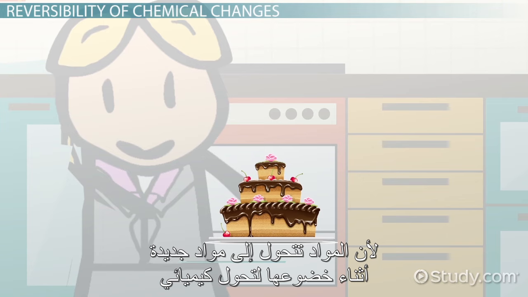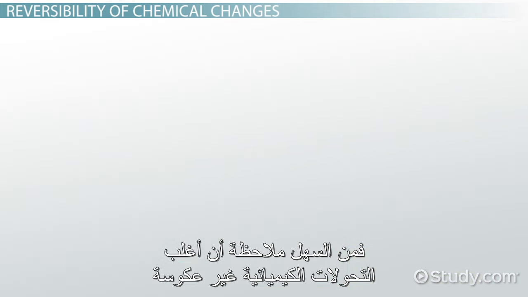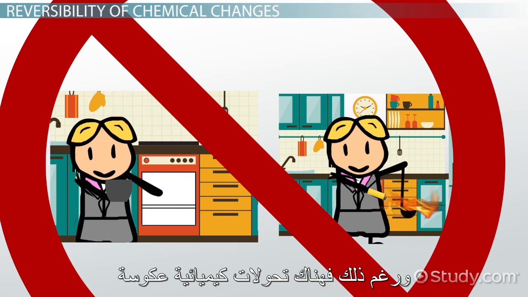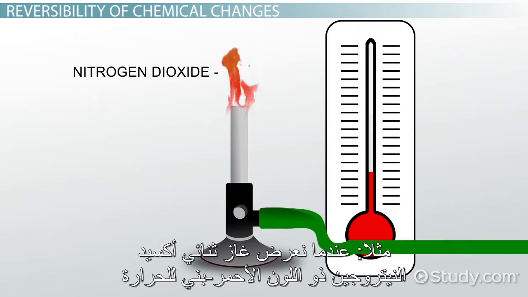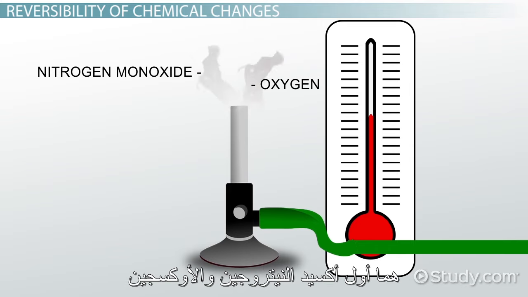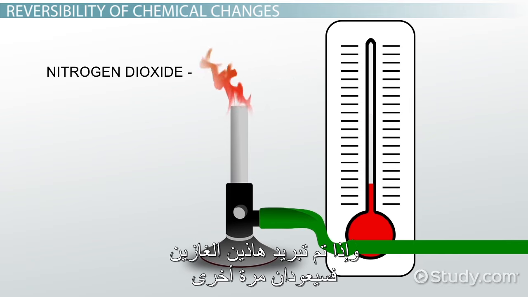Because substances transform into new substances when they undergo chemical change, it's easy to see that most chemical changes are irreversible. It's no easier to unbake a cake than it is to unburn a wooden spoon. However, there are some chemical changes that are reversible. For example, when heat is applied to the reddish-brown gas known as nitrogen dioxide, it's chemically changed into 2 colorless gases called nitrogen monoxide and oxygen. If these gases are cooled, they will change back into the colored nitrogen dioxide gas.